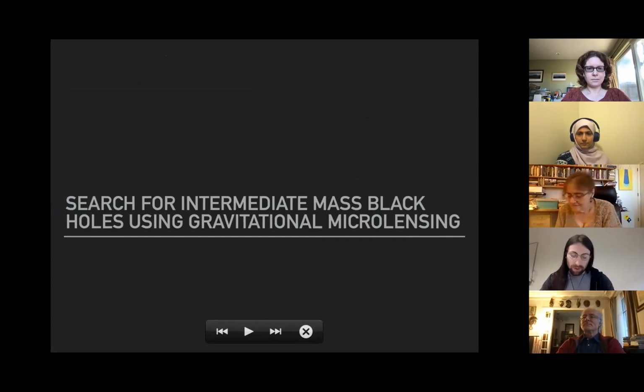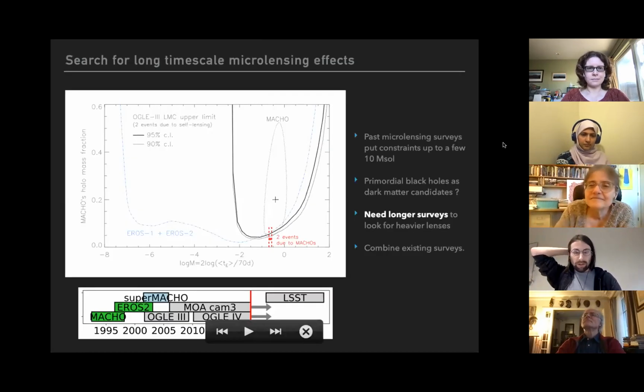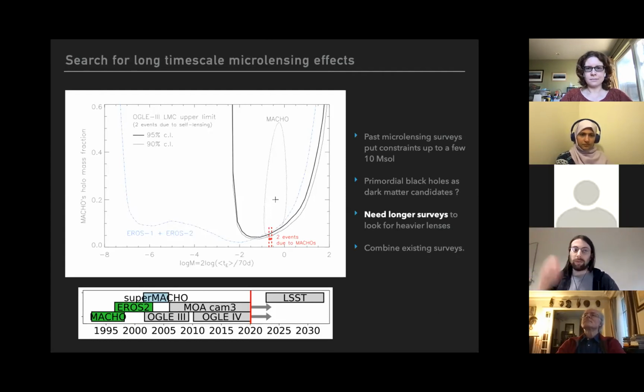It will be a quick presentation because it's not directly related to the cadencing. I will present my work on the search for intermediate mass black holes using gravitational microlensing. We can use the microlensing effect to detect compact objects in the galactic halo if we look towards the Large Magellanic Cloud, for example.